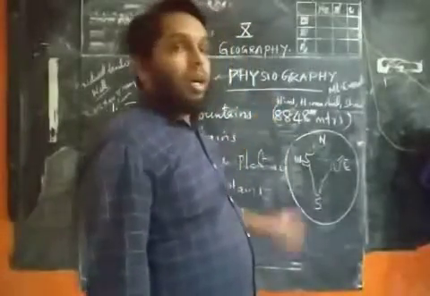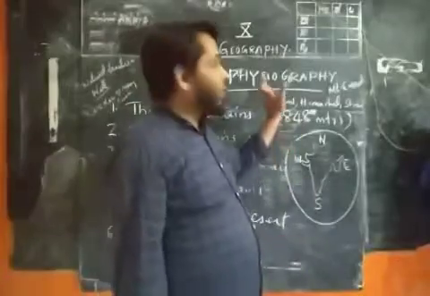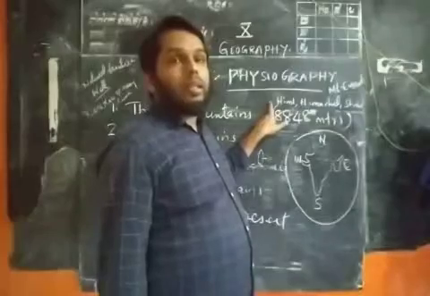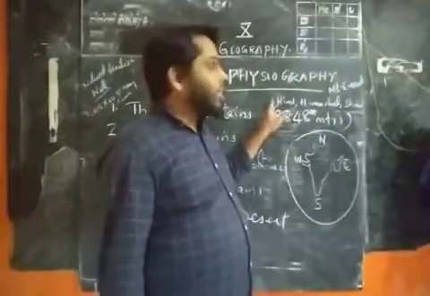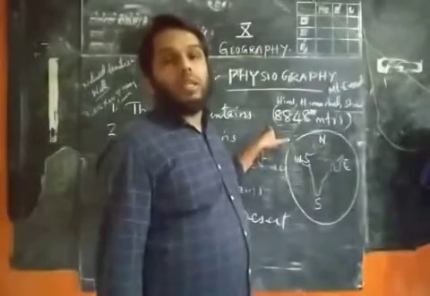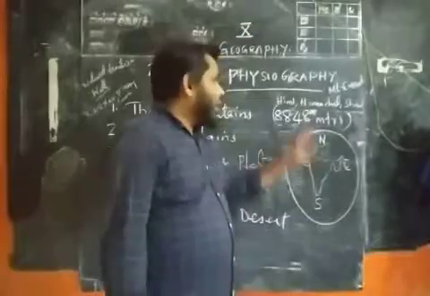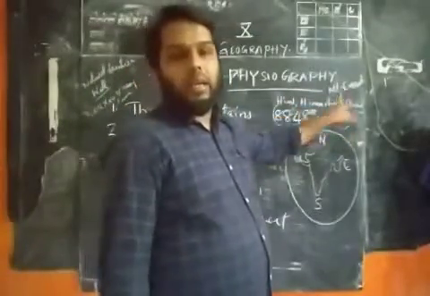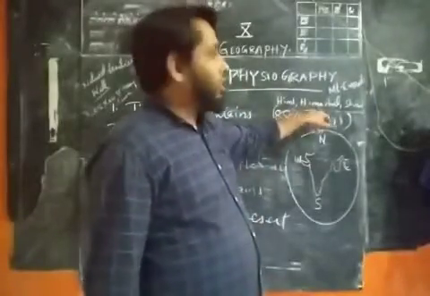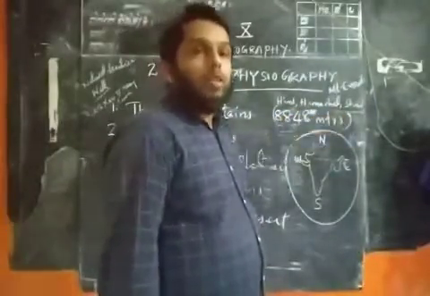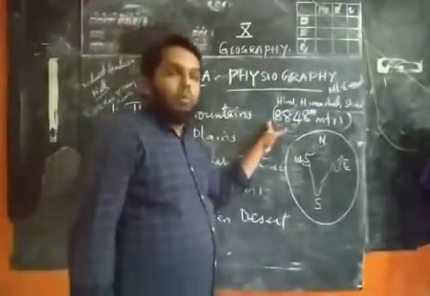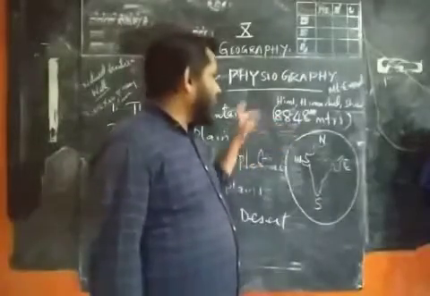According to the height, we divide the northern Himalayas into three categories. First we call it the northern Himalayas, then the second one is the middle Himalayas, and the third one is the Shivalik or the lower or lesser Himalayas. Himadri, Himachal and Shivalik. Himadri is the top, Himachal is the middle and Shivalik is the lowest part of the great northern Himalayas, the northern mountains of India.